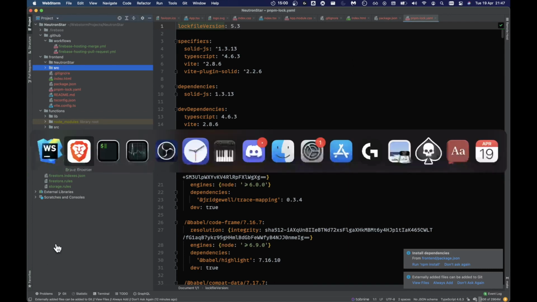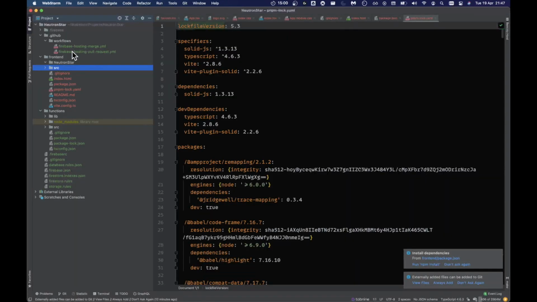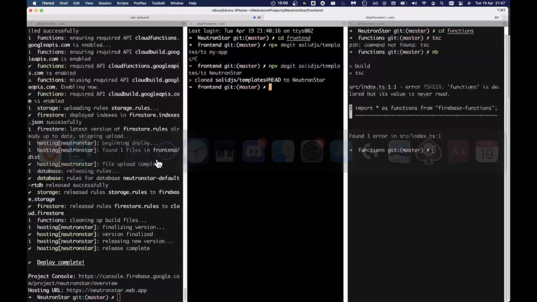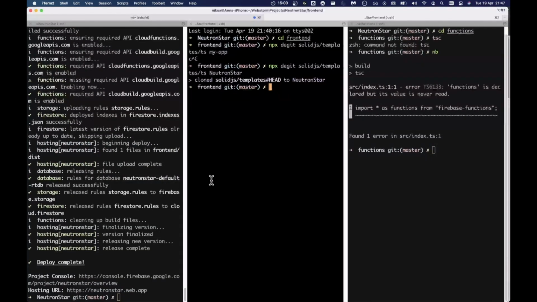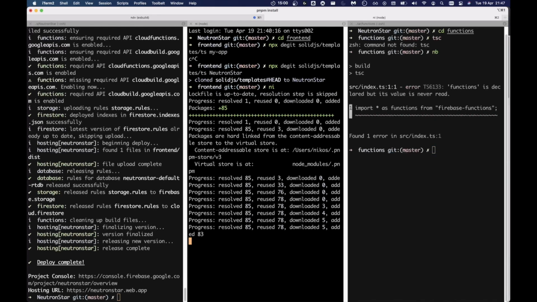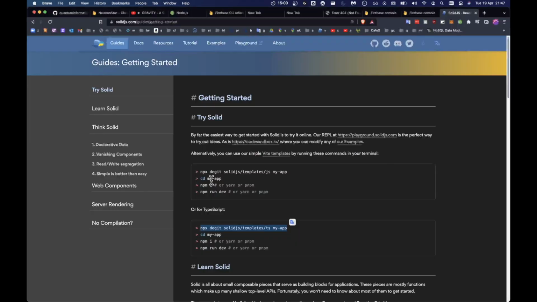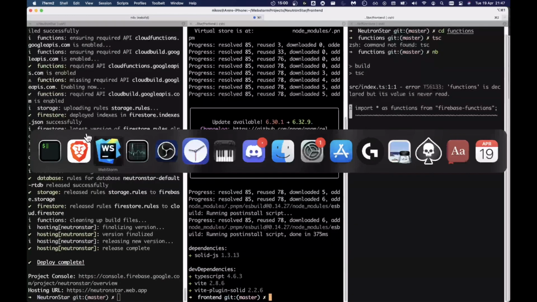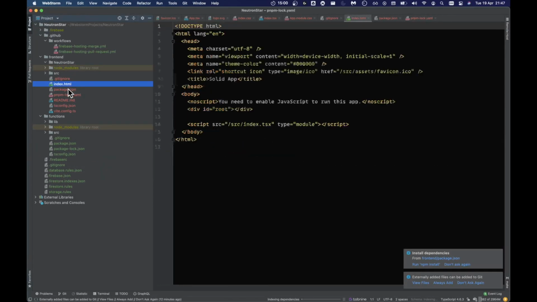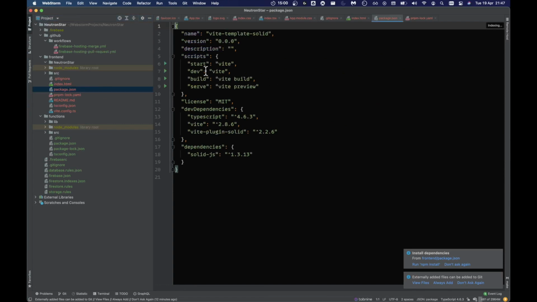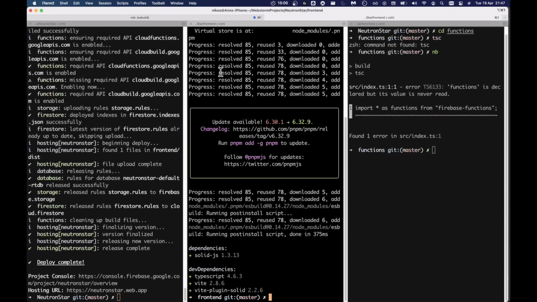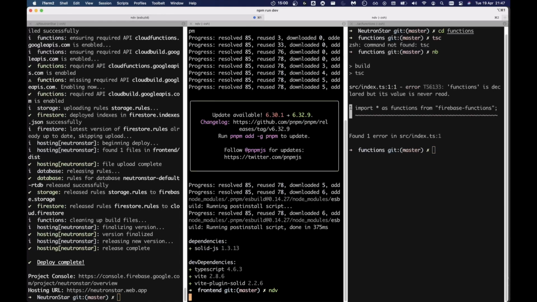I'm just going to check it runs before we commit the code. So I think it's npm install, which is using pnpm. I can't remember the command. npm start. I can't remember what the difference is between dev and start, but just go ahead.